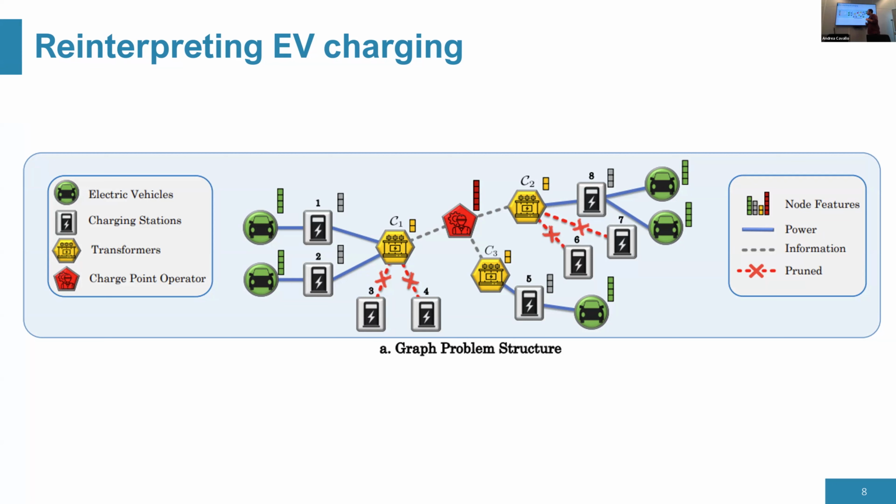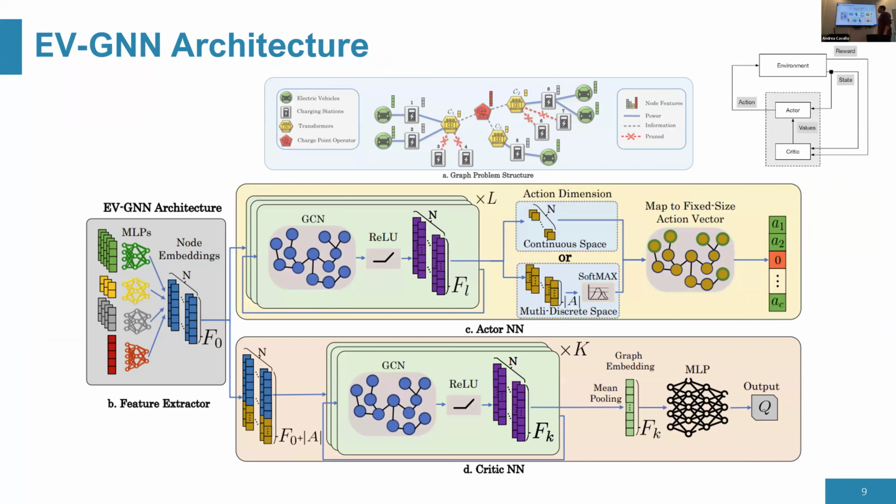One other thing I want to note here is that we have some chargers that don't have any connected electric vehicles. What can we do there? Well, in practice, these nodes do not contribute to the decision-making process, because even if the action for these nodes is, I don't know, charge at maximum power, nothing happens because there's no electric vehicle there. So we thought, why don't we prune these nodes so we can have a more compact state representation? So this is what we did.